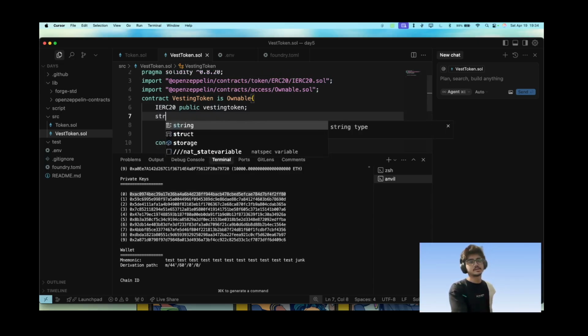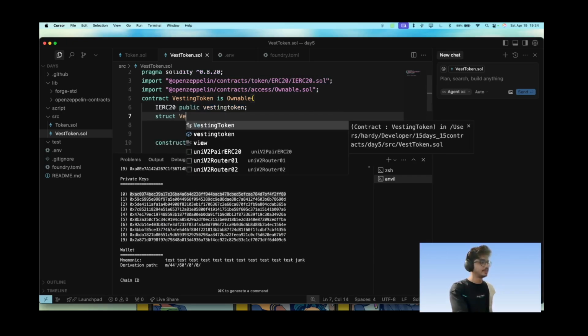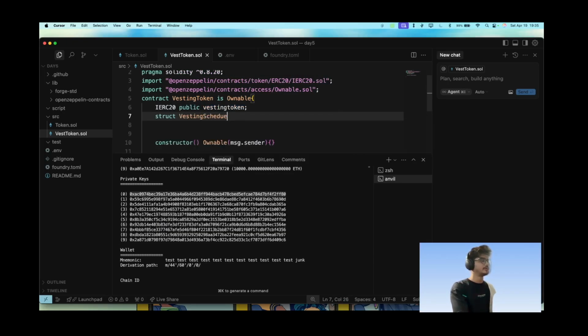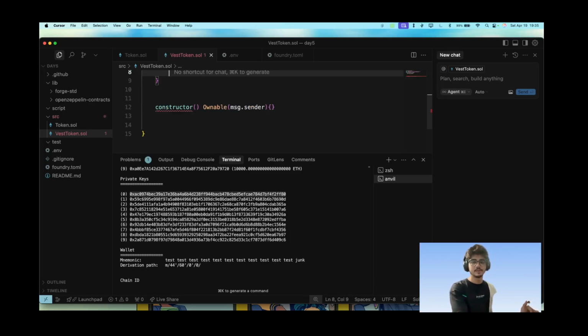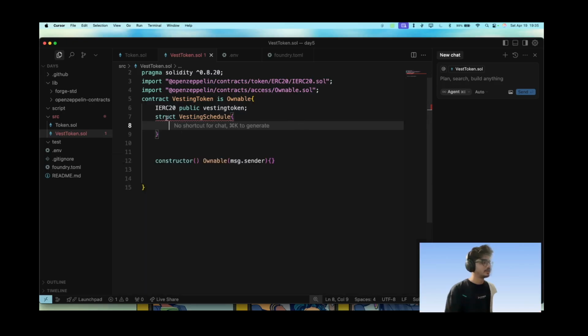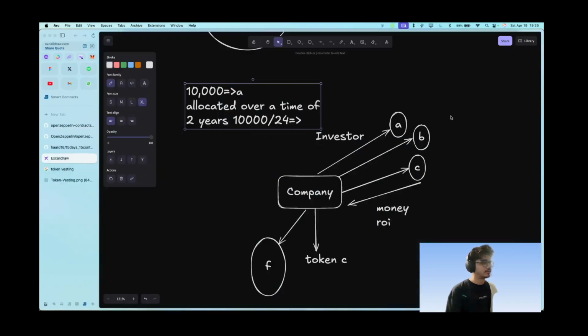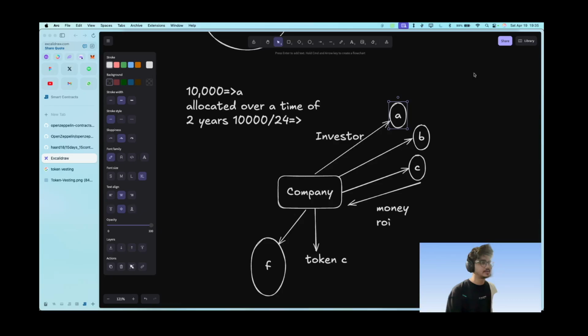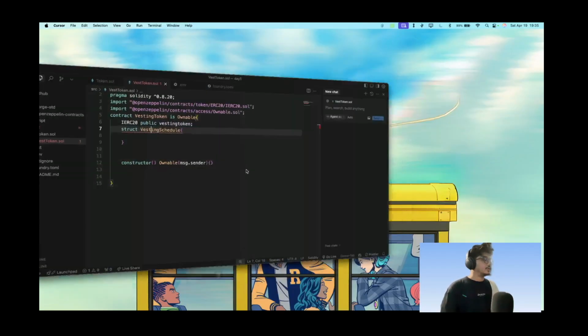So let's write a struct. Basically a struct is a data type that we can make for the contract, and we can use it as a data type for various things. We will use this in a mapping from addresses to the schedule they are mapped against. So let's say this founder has its own address and it is mapped against a schedule. This guy has his own address and it is mapped to a schedule. This guy also has his own address and it is also mapped to a schedule. All right, so let's go there.